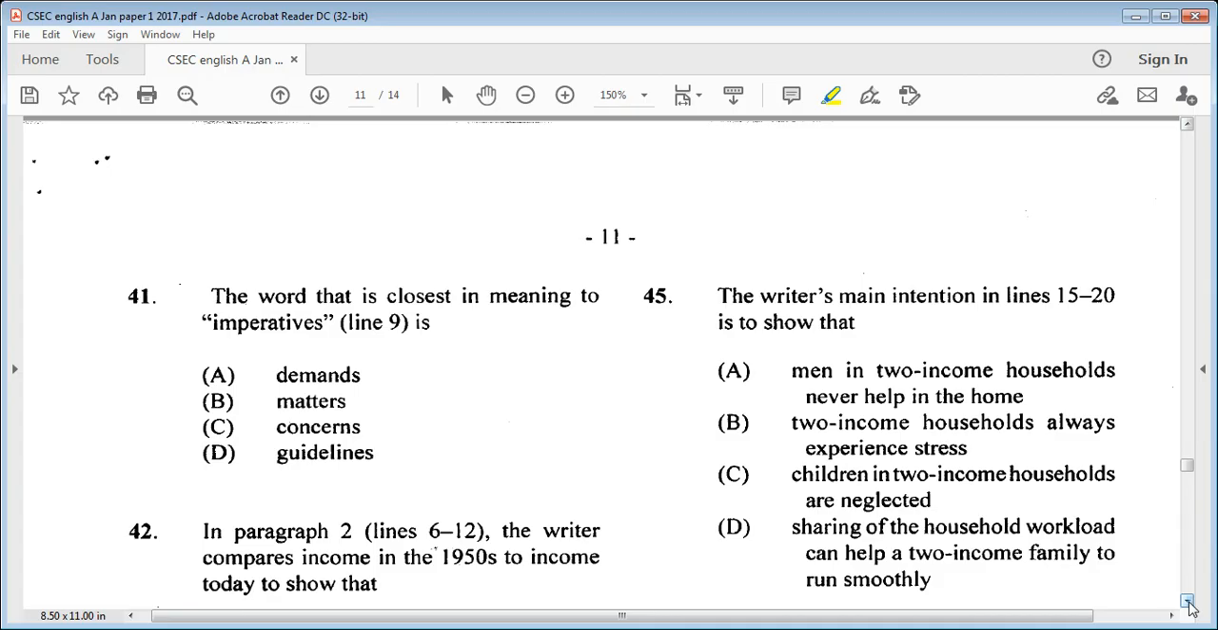The word that is closest in meaning to imperatives is A, demands, B, matters, C, concerns, D, guidelines. So we know it is B, matters. So let's go on to question number 42.